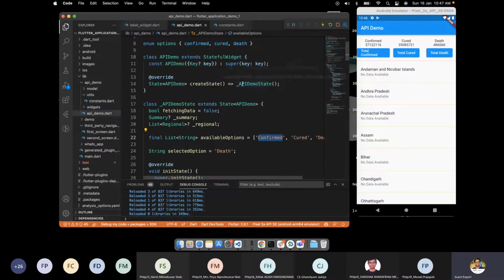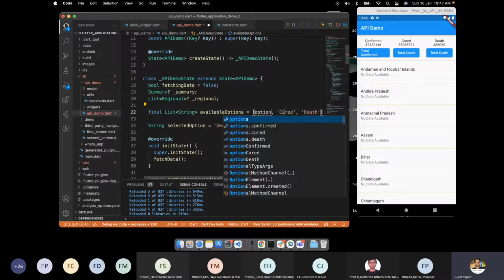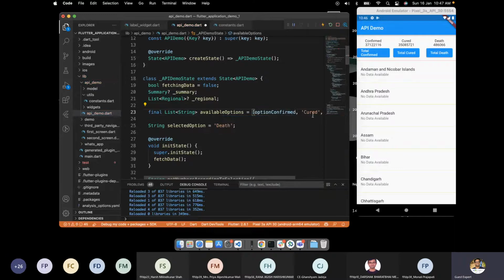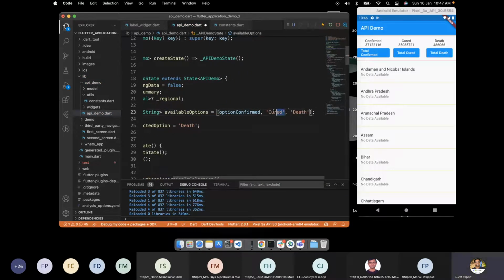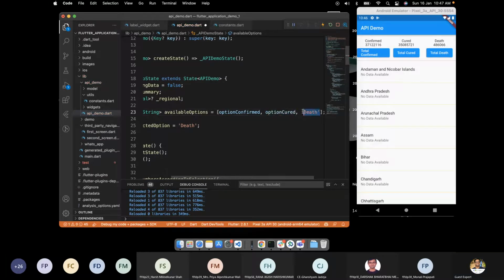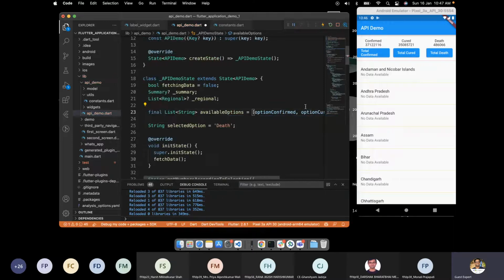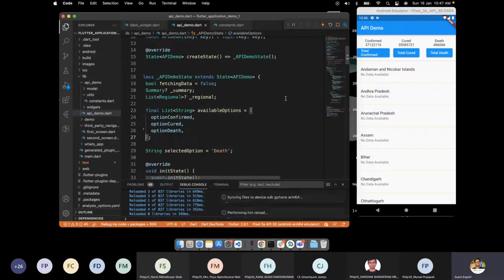And now rather than using the string, here we can use option confirmed, option cured, option death. Now we have this.